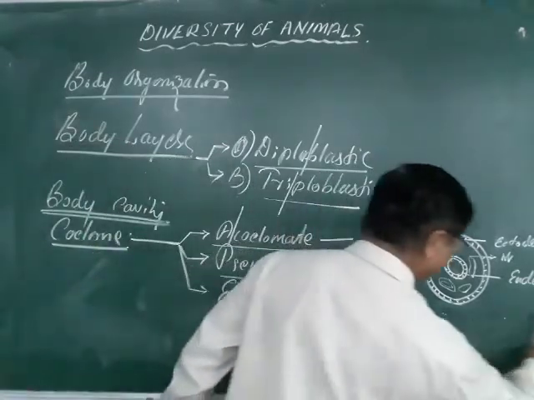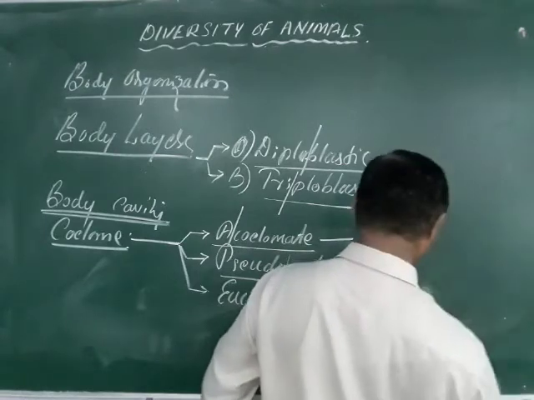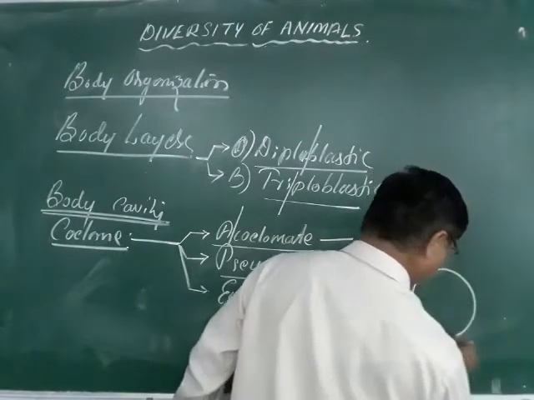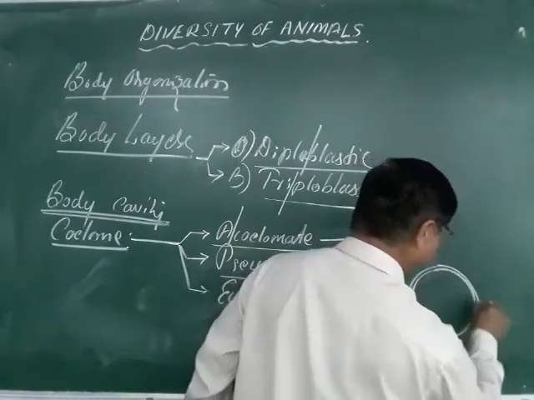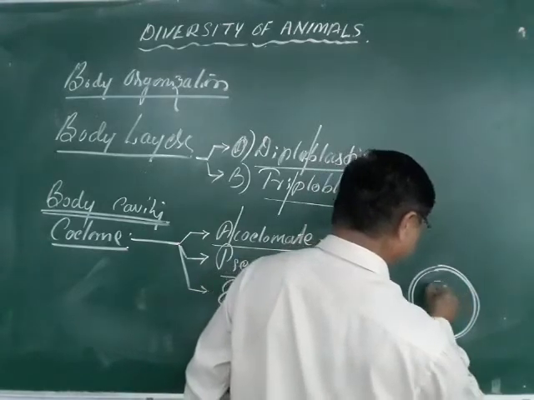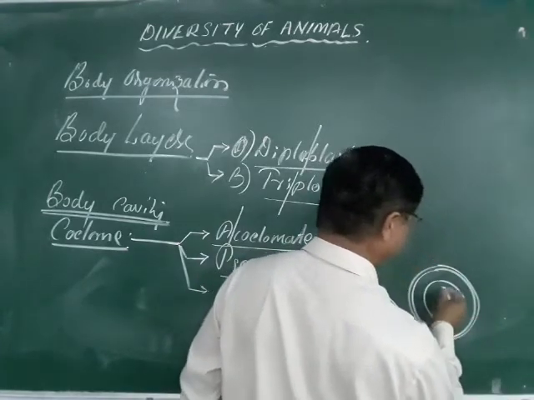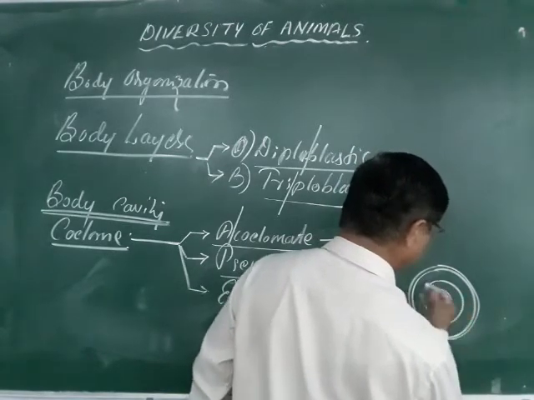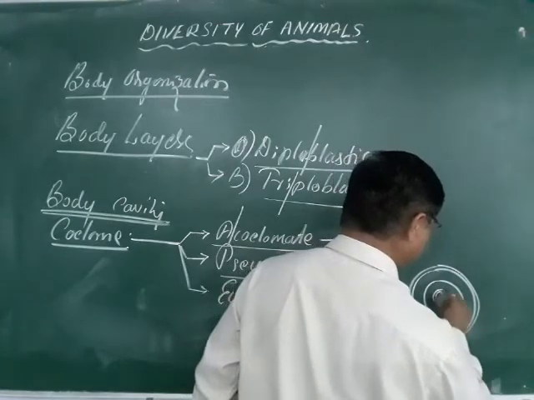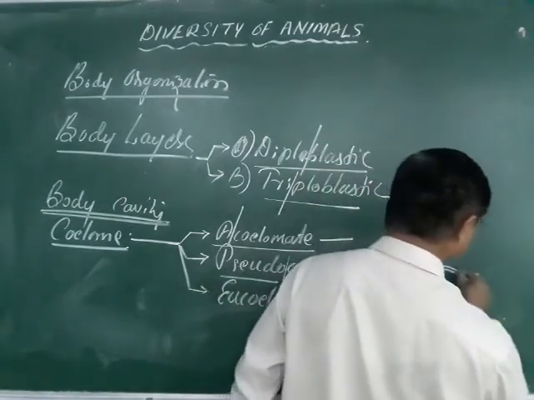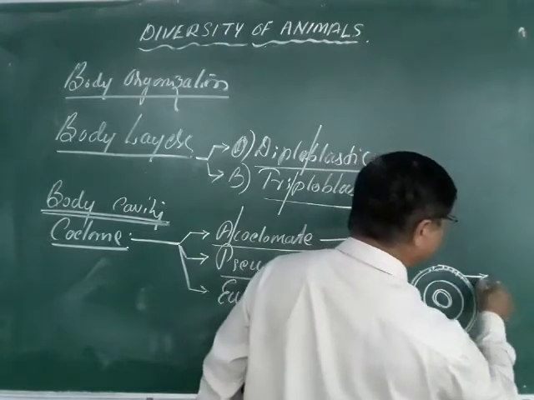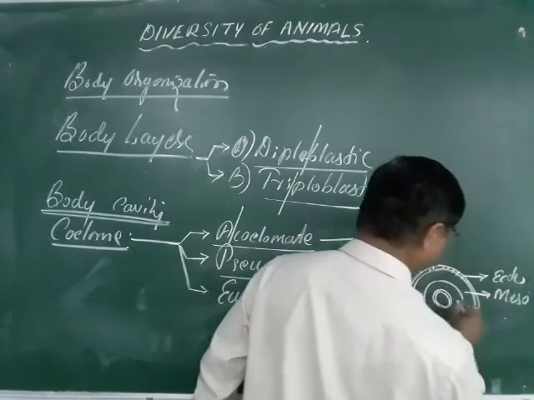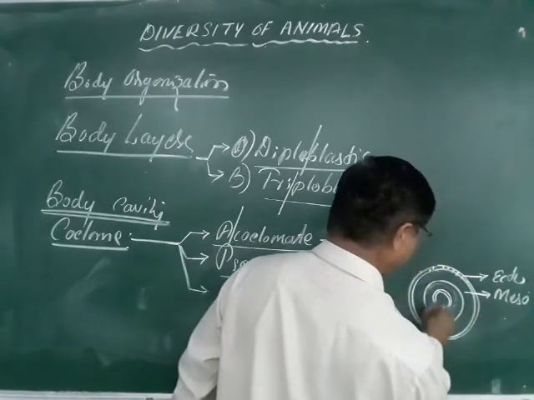So in these animals, what happens? In the true coelomate forms, the body cavity is present. This is the outermost layer, the ectoderm, and inside there is a mesoderm, and here it shows the presence of a cavity.